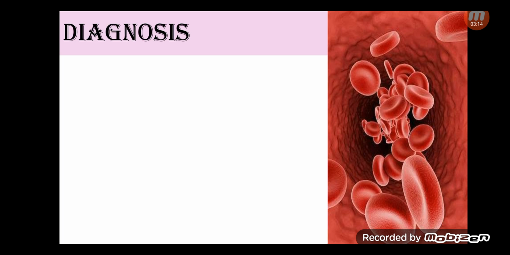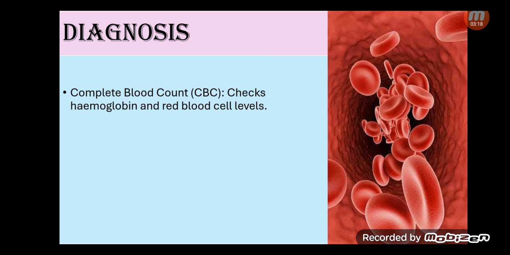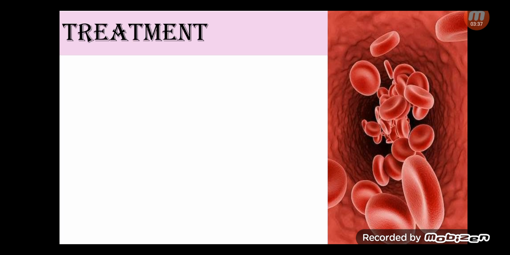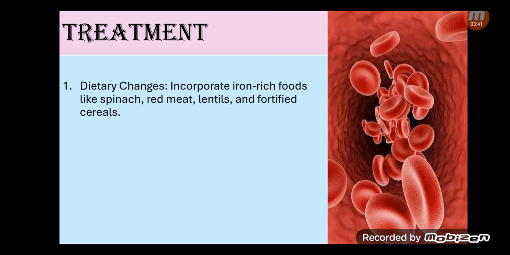Now let's talk about the diagnosis of iron deficiency anemia, or how we are going to diagnose it. The first thing we do is complete blood count, or CBC, that is checking hemoglobin and red blood cell levels. Then we can also do serum ferritin test, that is measuring iron storage in the body. And then we can do iron studies, that includes transferrin saturation and total iron binding capacity.